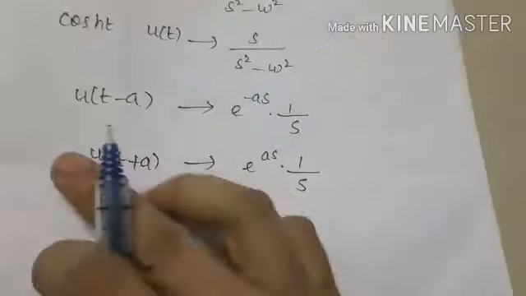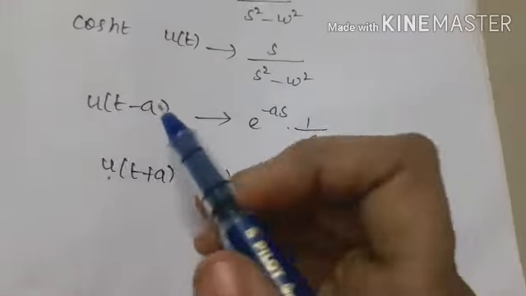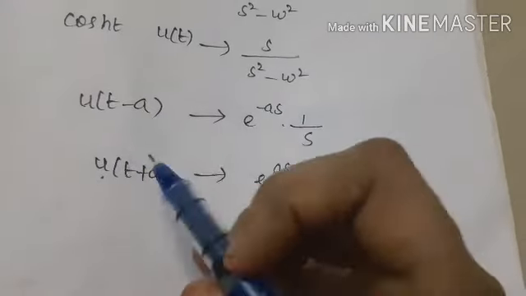Then, time shifting and properties. u of t minus a.